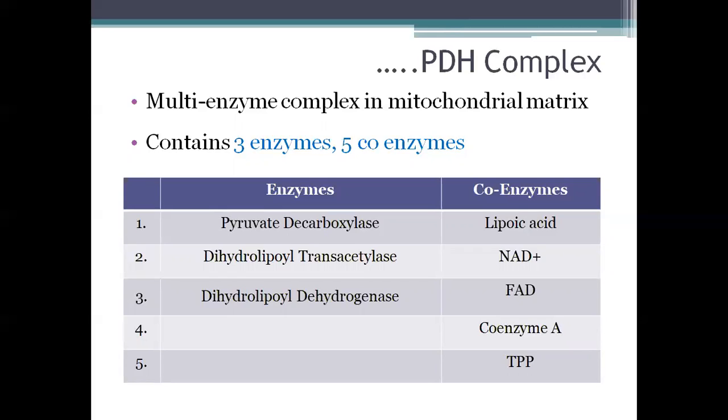Pyruvate decarboxylase, dihydrolipoyl transacetylase, and dihydrolipoyl dehydrogenase. And the coenzymes here are lipoic acid, NAD+, FAD, coenzyme A, and thiamine pyrophosphate. Now, it is very important for you to remember the components of this multi-enzyme complex because very commonly it comes as a question in your exams and also for your PG entrance examination.